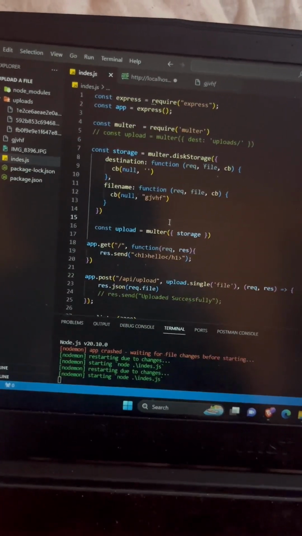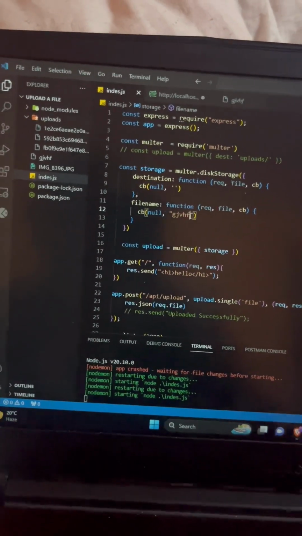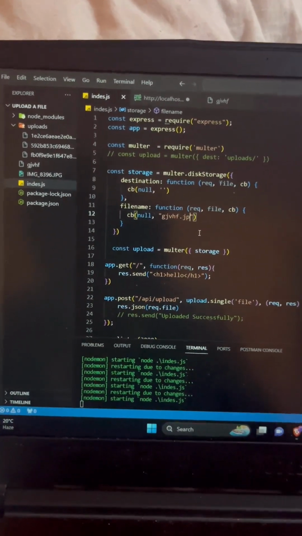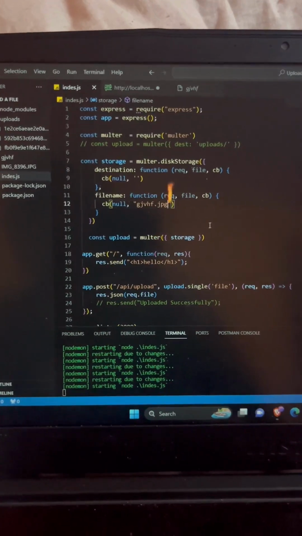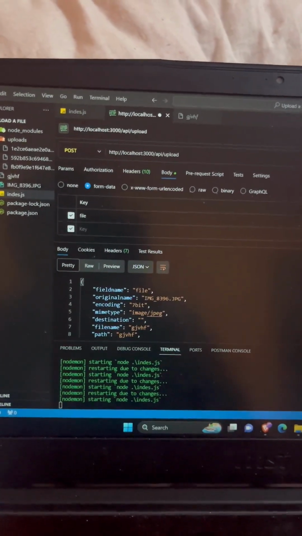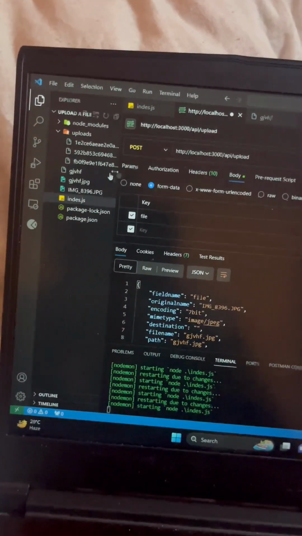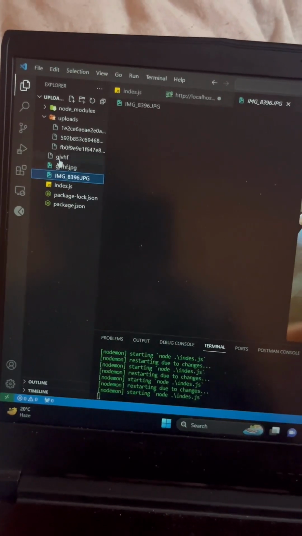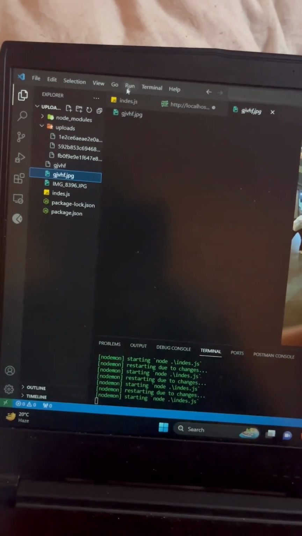If I write a semicolon, then it will store. Let me change the syntax. JPG or PNG? JPG is enough. JPG for right now. Okay. If I send this, then my file is created there. Oh, I created my own particular, specific name that I want.